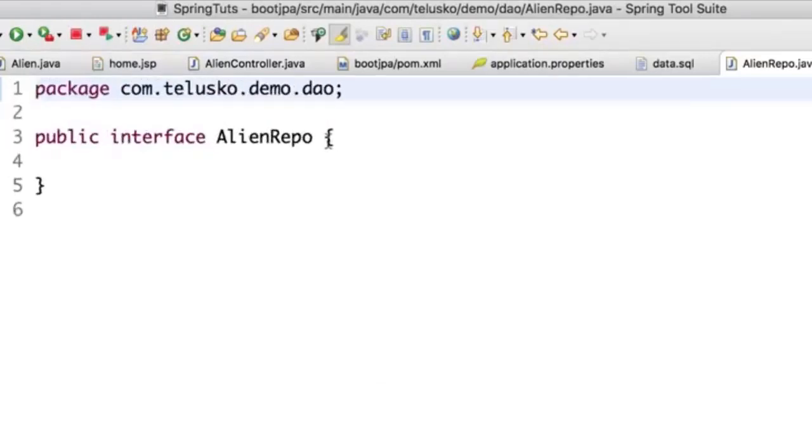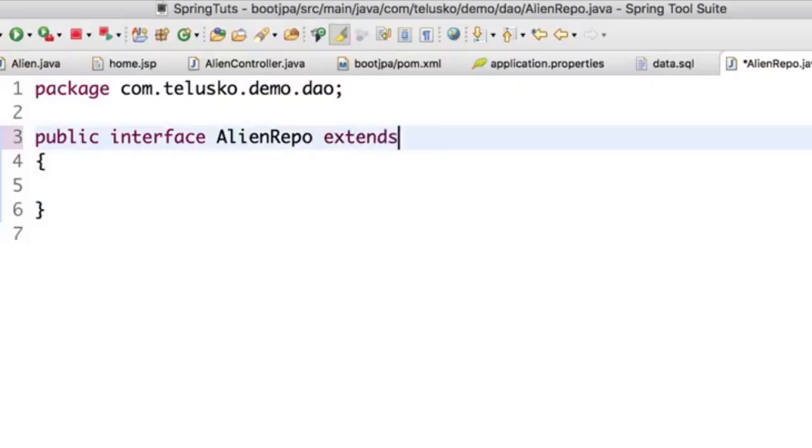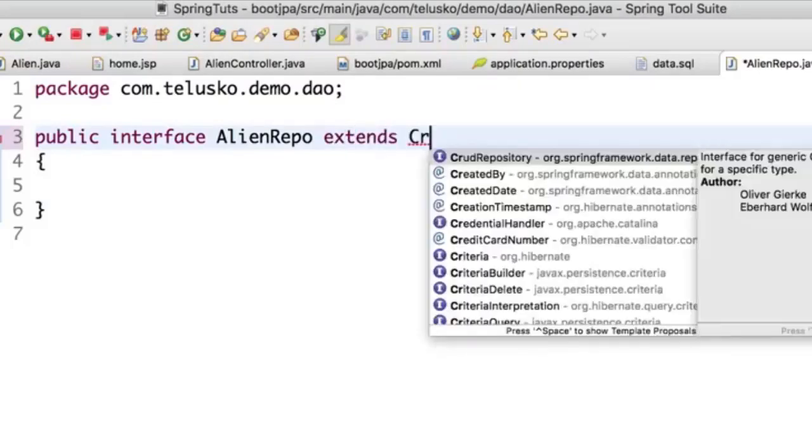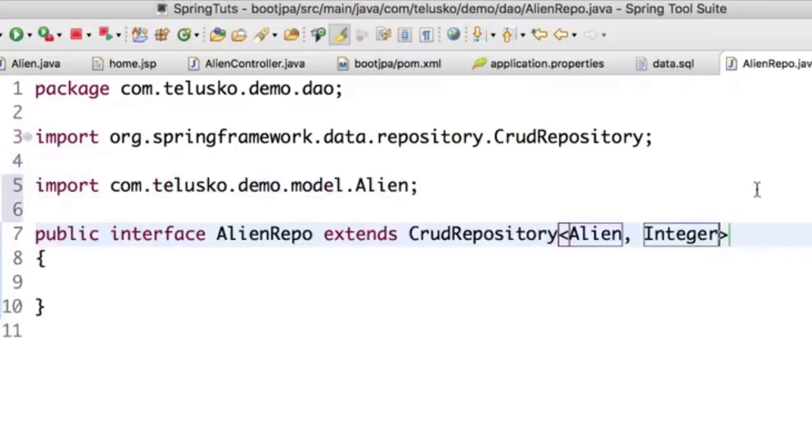Now this repository will have some methods, right? Which is normally we apply CRUD operations, right? We say create, update, delete, and all those stuff. Now, since we are using Spring Data JPA, it gives you this awesome feature. So just be with me to see the magic. What I will do is I will simply extend this interface with another interface called CrudRepository. And we will say, hey, you are responsible to work with alien and the primary keys of type integer. That's it. You just need to mention the class name and the type of primary key. You will get all the CRUD operations.